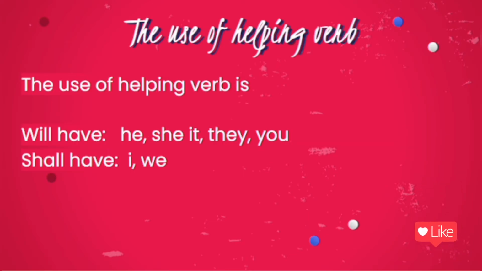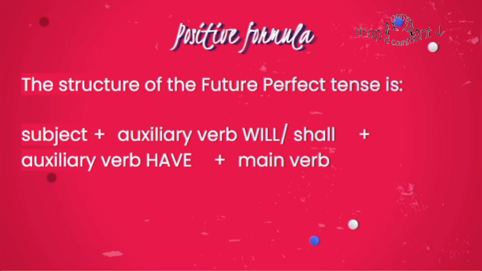Now I will discuss the helping verb. The traditional rule is that shall is used with first person pronoun I, we to form the future tense, while will is used with second and third person forms he, she, it, they, you. For example, they will not have enough food. Meaning he, she, it, they, you take will have, while I, we take shall have. Now I will discuss the formulas of future perfect tense.